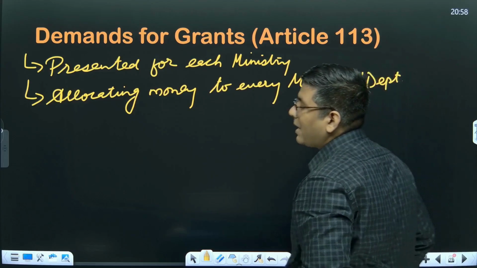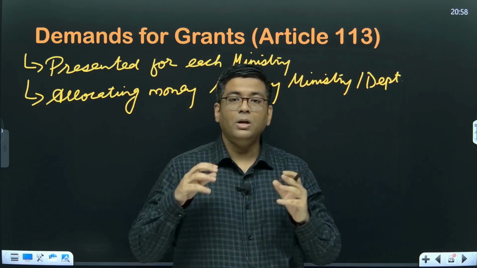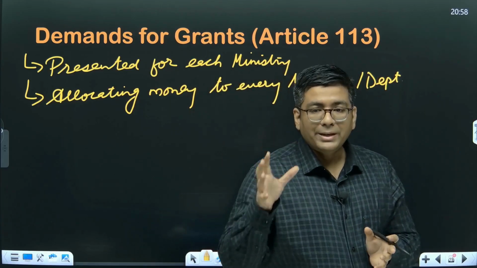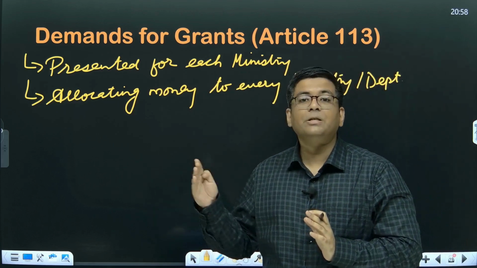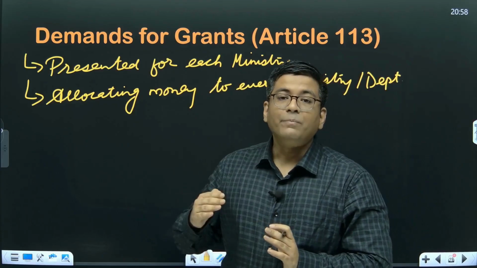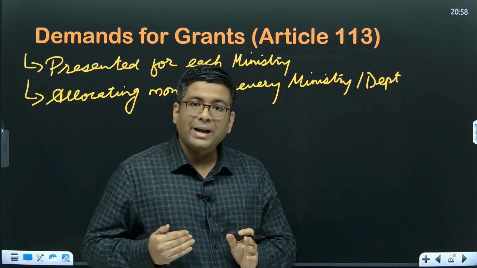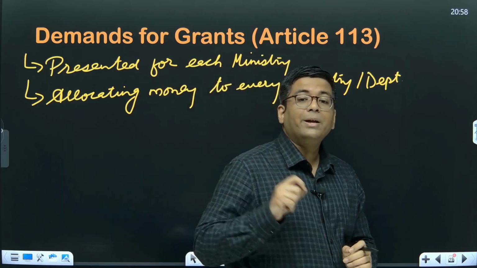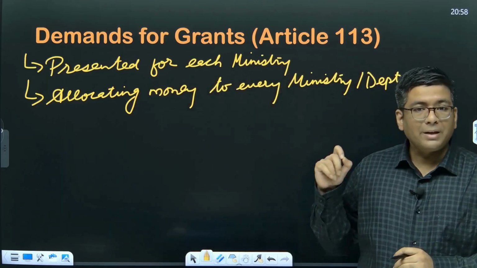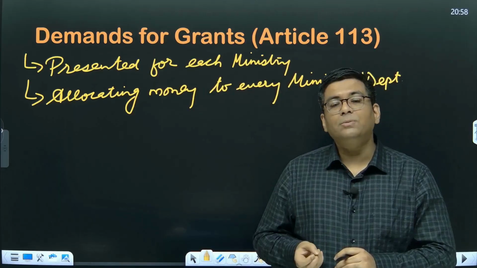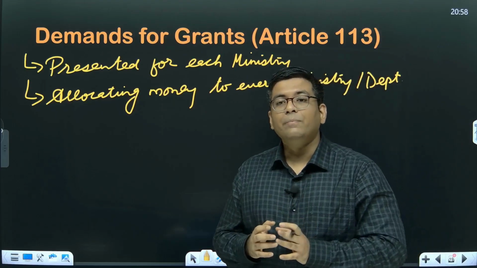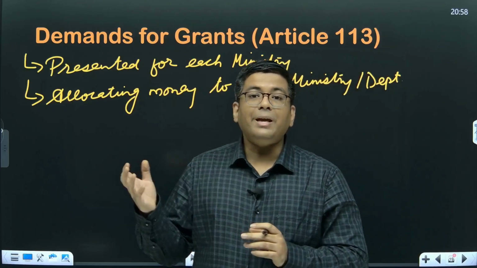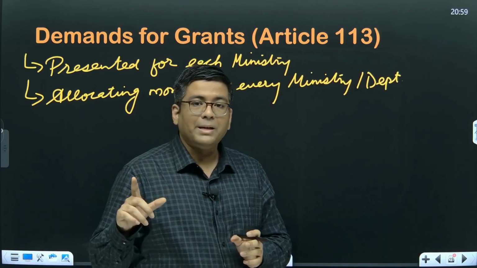So what happens is that when you talk about what exactly is the monetary requirement for running for an entire year for a particular ministry or a department of the central government, that is sought from it by the finance ministry before drawing up the budget. So in the month of January they are going to send out this particular letter to all the ministries and all the departments operating under the central government for their financial implication for the coming year.